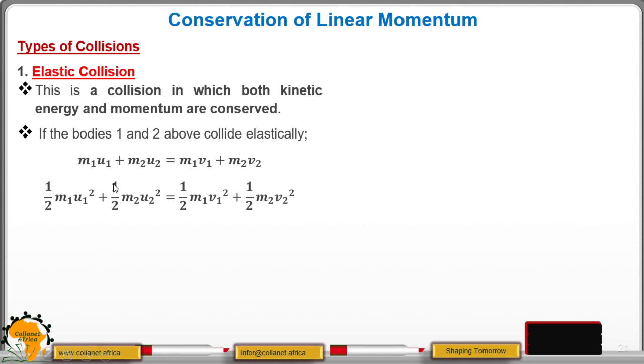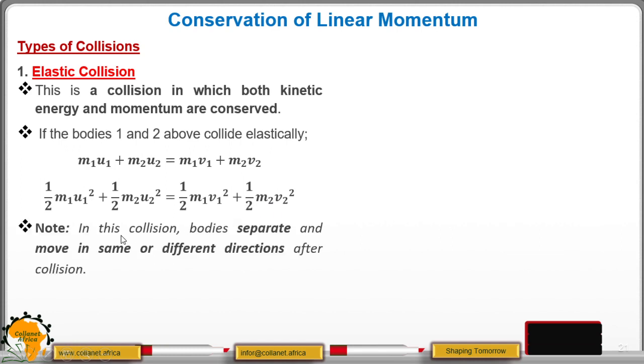Then the second body, you have a half m2u2 squared. Then after colliding, these two bodies acquire different velocities, v1 and v2. So again, you get the kinetic energy for the first one and the kinetic energy for the second one. And for the elastic collision, this energy should be equal to the final energy, or the kinetic energy after collision.